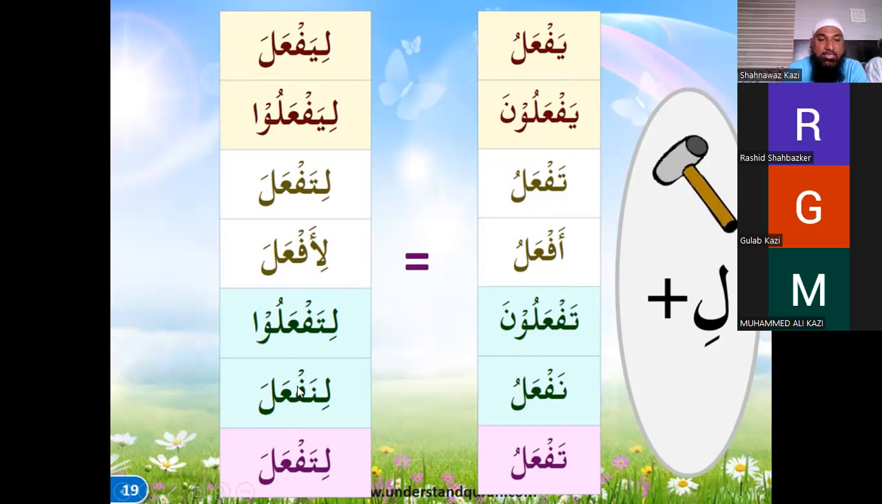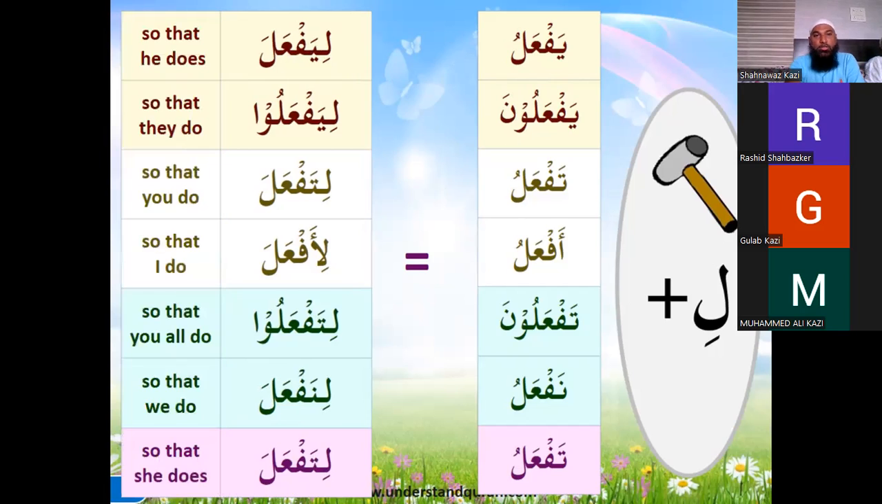So the lam has a zabar, la. So the sound of la will come. So yaf'alu becomes li yaf'ala. That's why this is called a hammer, and before that, whatever was there was called a chopper, because it was cutting and making the dhamma a sukun. But here the dhamma is hammered so that it becomes like a fatha. We'll see the meanings of this also, so that we get a little practice of the hammer. So li yaf'ala, so that he does.